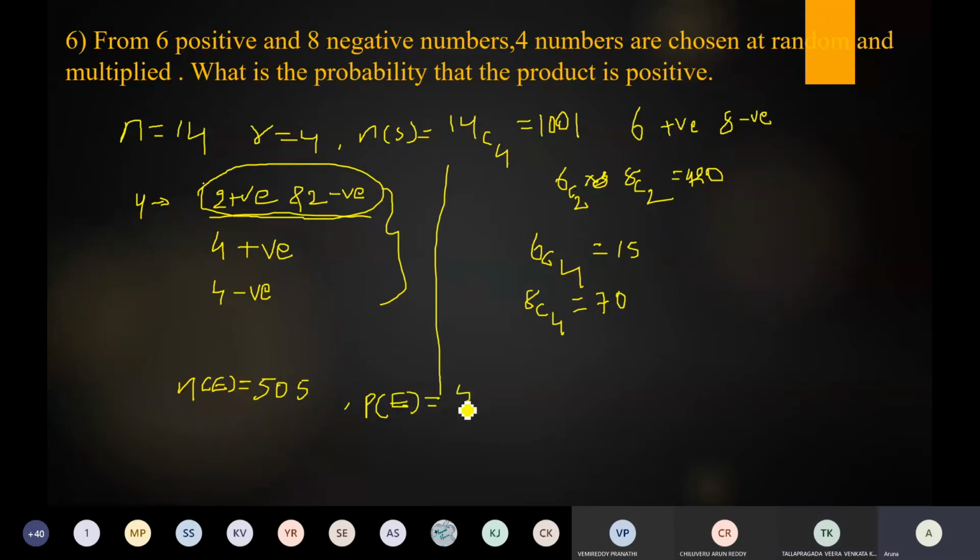But what is N of E? N of E is equal to 505. What is N of S? N of S is equal to 1001. What is the total answer? 0.5, ma'am. 0.5 only. Okay, so thank you. So this is the required answer.